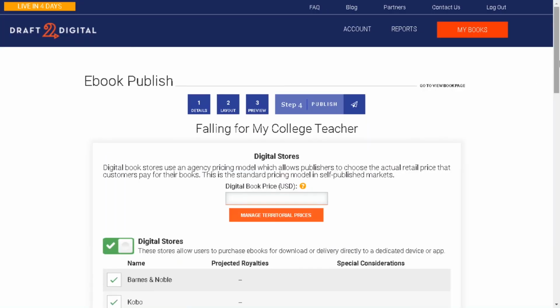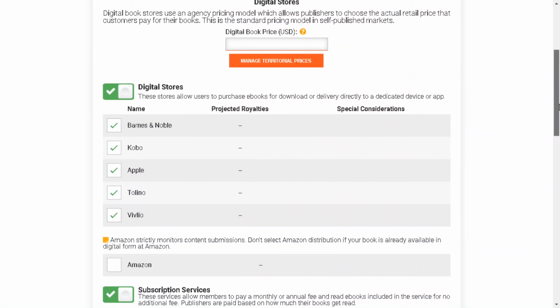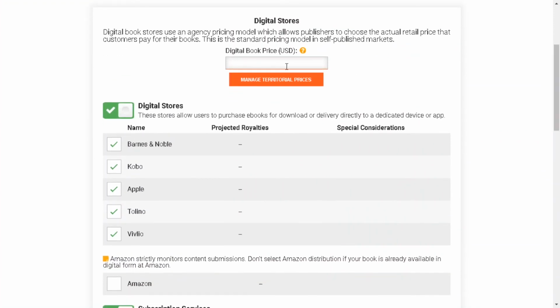So then it takes you to the page that everybody loves to see, the pricing page. Essentially, just like on Amazon, you put in the pricing that you want, and it tells you the royalties that you'll be getting.